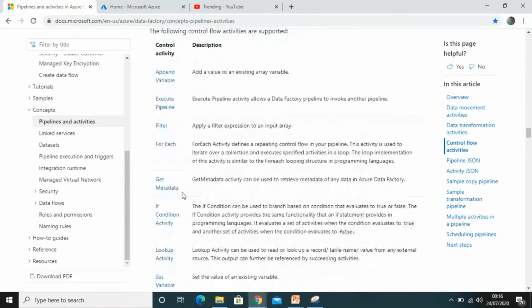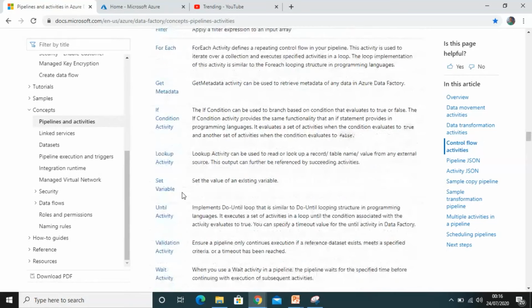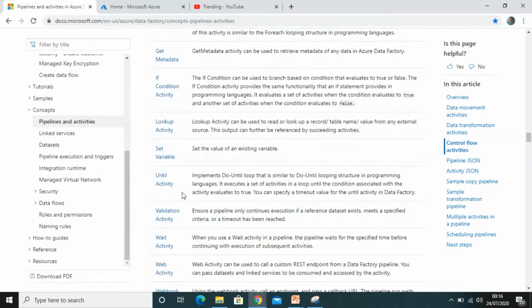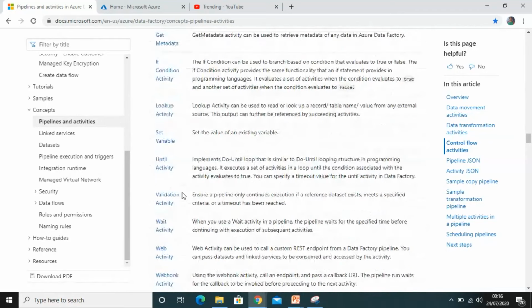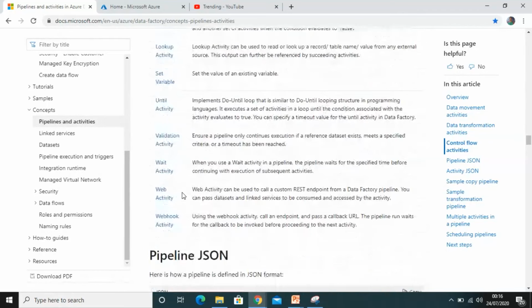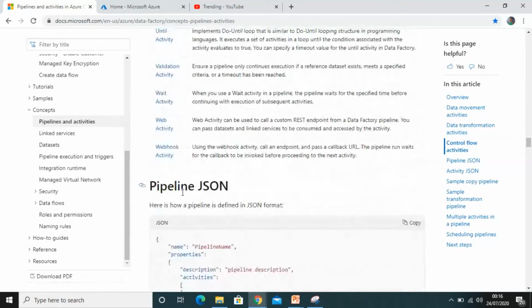If you visualize whatever ETL part we do in SSIS, the control flow, data flow, and tasks, almost the same is given in Azure Data Factory to perform the ETL activities.